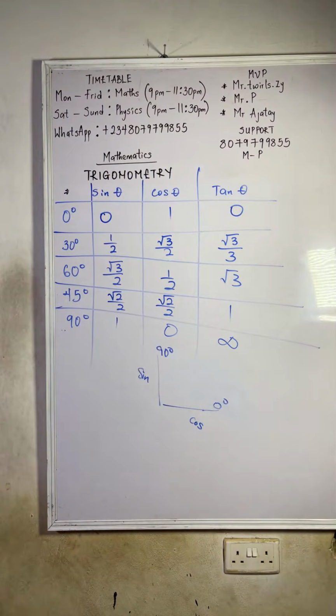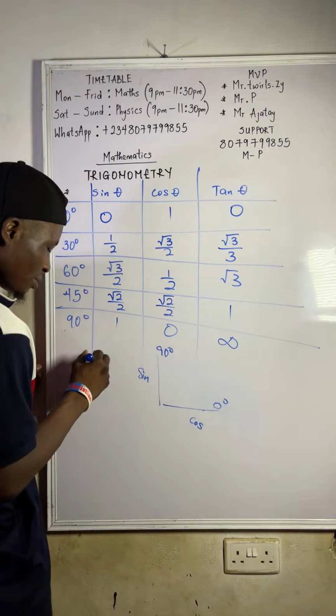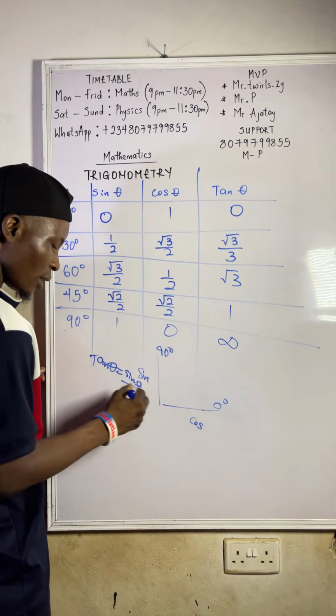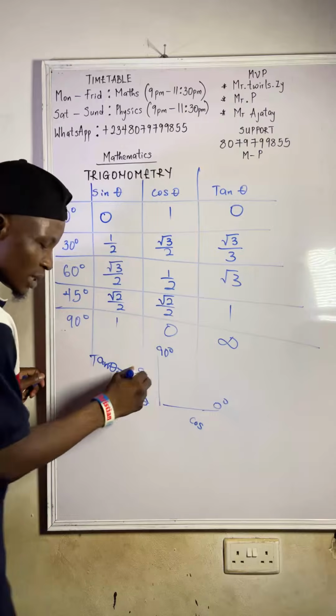Another name for tan is sine over cos, right? That's another name for tan. So if I'm saying tan theta is sine theta over cos theta, what is sine 90?